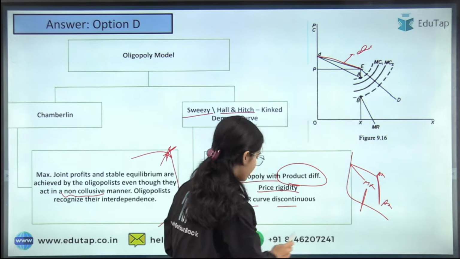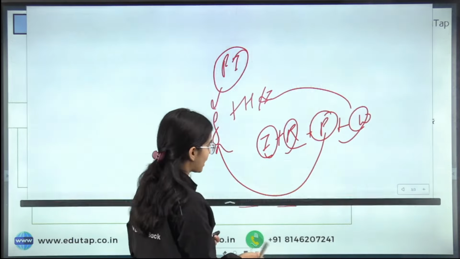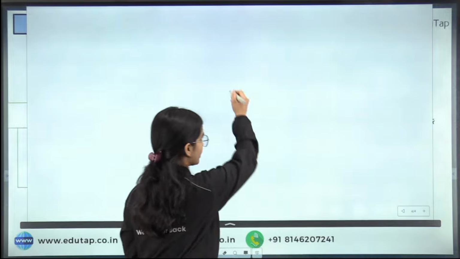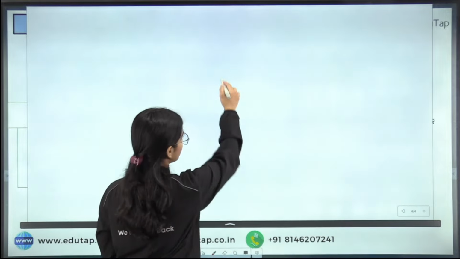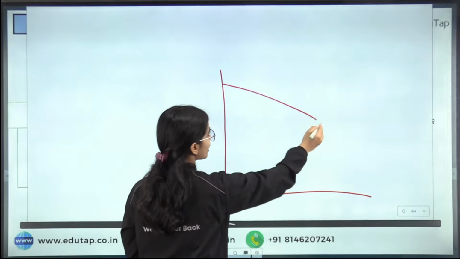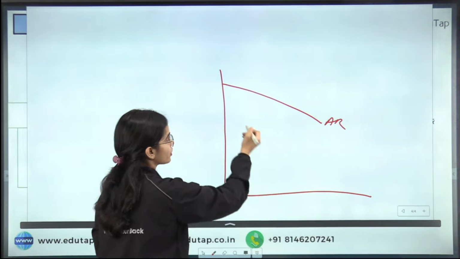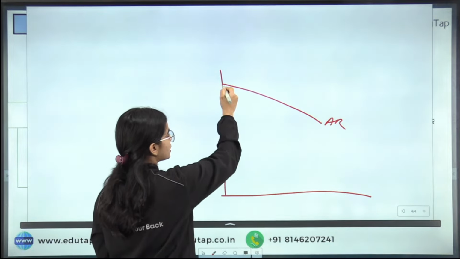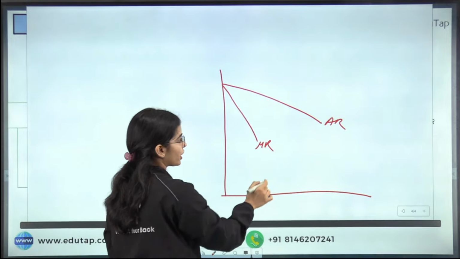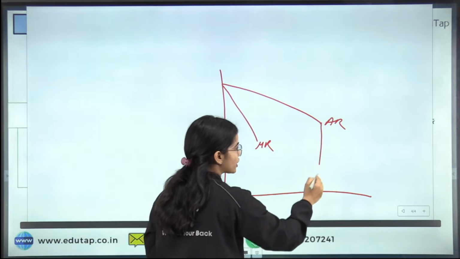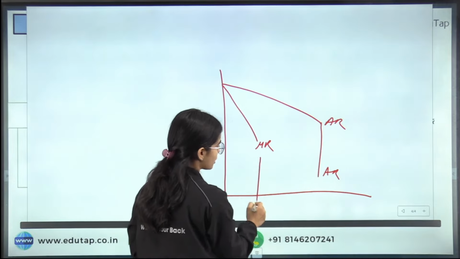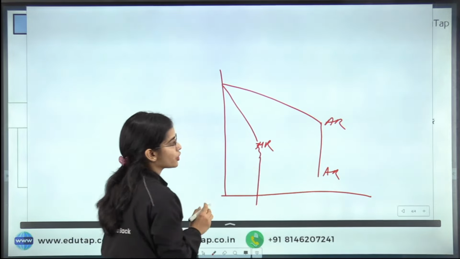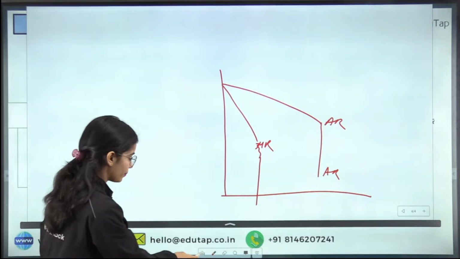So simply the idea is that if this is your demand curve, your average revenue that is elastic, this will be your marginal revenue. Okay, now if your average revenue is changing its shape, the marginal revenue will also change its shape. So there will be some discontinuity in the marginal revenue.